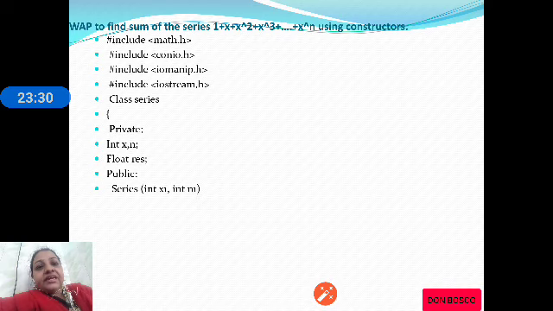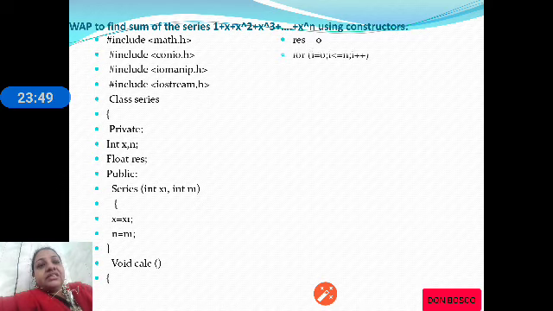Then we are taking a constructor series with 2 integer arguments, int x1 and int n1. x1 is initialized to x and n1 is initialized to n. So calc will calculate the series. Result is equal to 0.